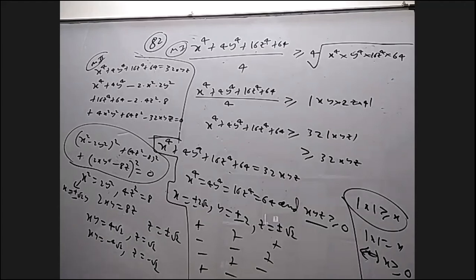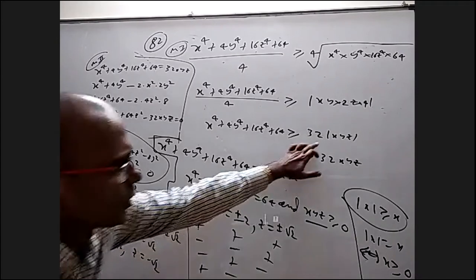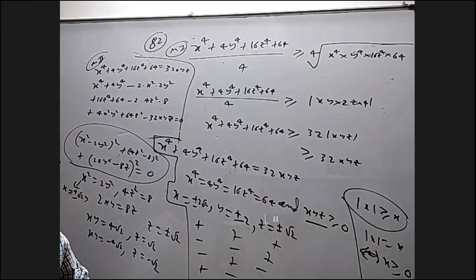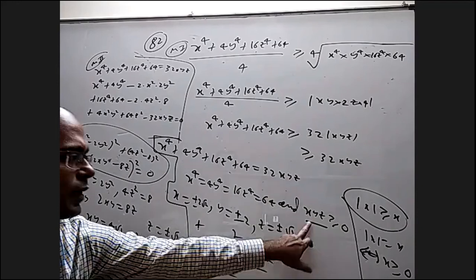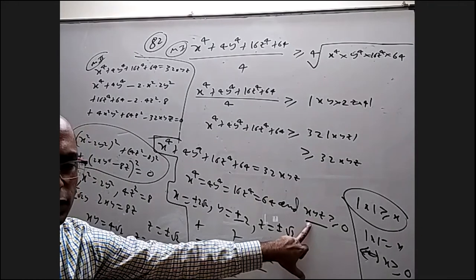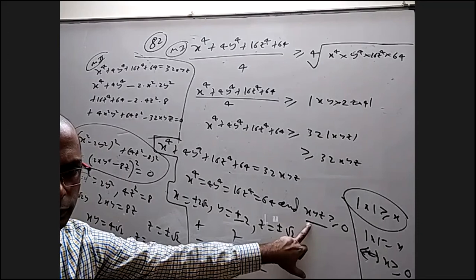Sir, yes, please. Yes, Santosh. In method one, why did we equate x power? Why did we equate from here to here? Is that your doubt? No, sir, the second next part, x y z greater than or equal to 0. Why did I write that, right?